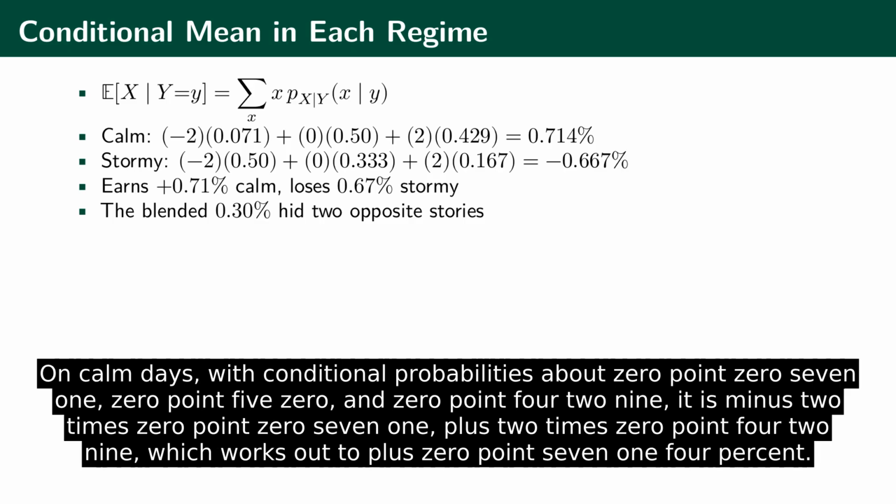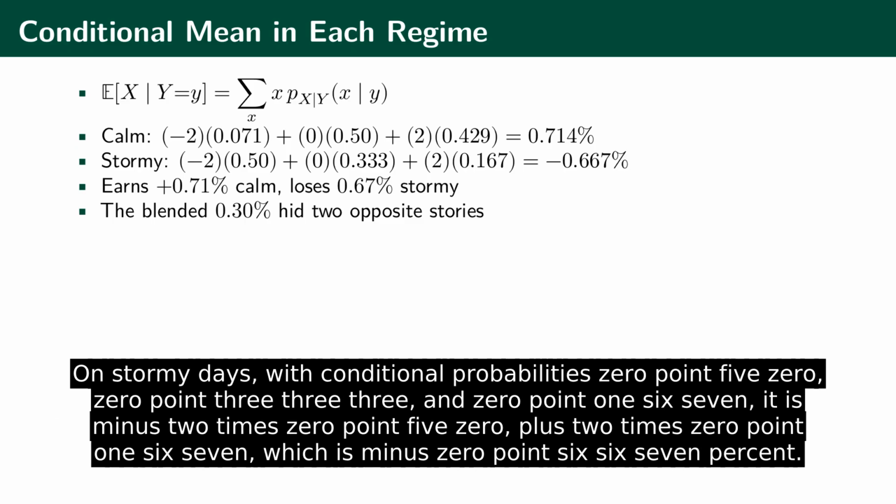On calm days, with conditional probabilities about 0.071, 0.50, and 0.429, it is minus 2 times 0.071 plus 2 times 0.429, which works out to plus 0.714%.